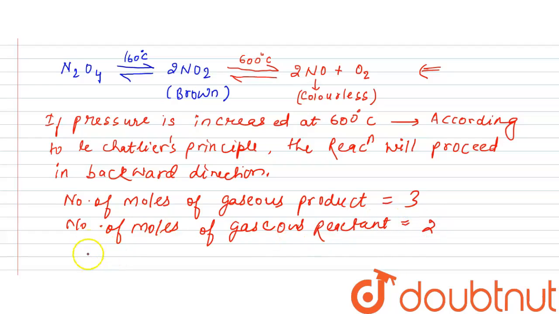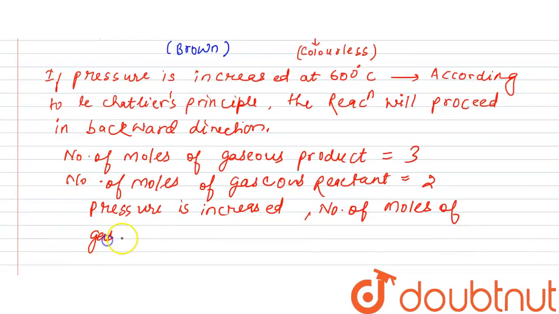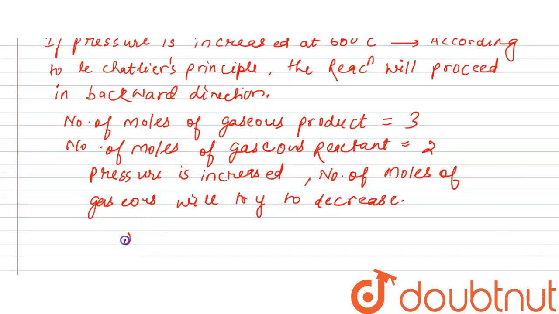So definitely if pressure is increased, the number of moles of gaseous substance will try to decrease. Hence the reaction will go like this: 2NO plus O2 giving you 2NO2. So the reaction will proceed in this way, and you get the color regained.